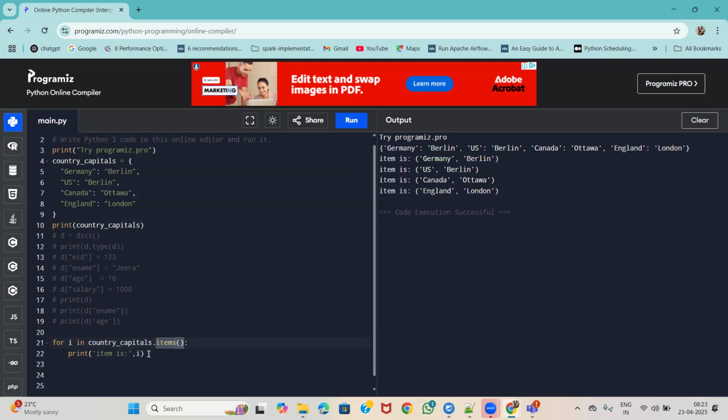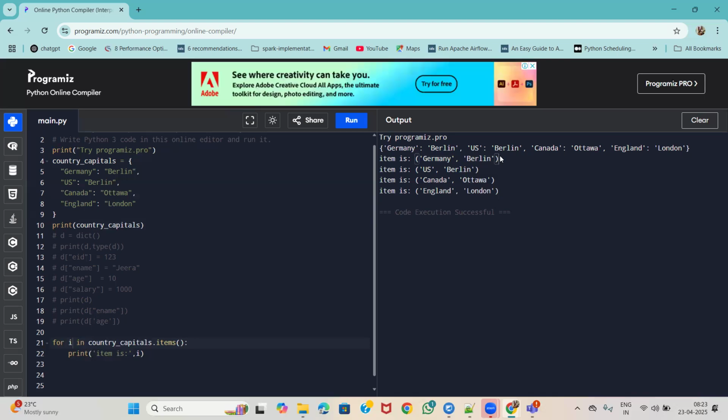Now I want to place here, it is consisting of a tuple. With the tuple, basically this parenthesis in Python is the data type tuple. Now the item elements are printed inside of the tuple.